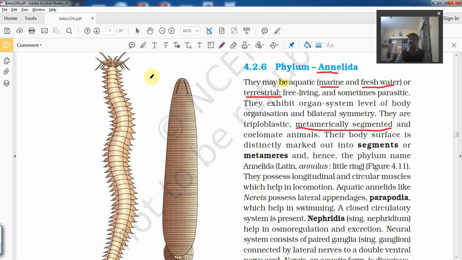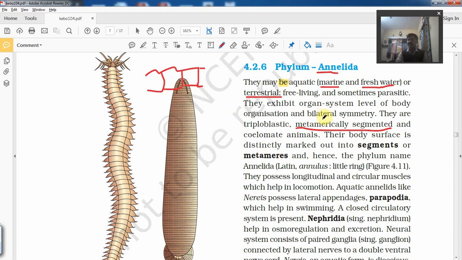Like when we talk about the earthworm, the body is truly segmented. Internal compartmentation is also there. Not only is the body externally divided, it is repeatedly divided internally also. And this body division is due to the presence of segments. Like in our body, the thorax and abdomen are divided by the diaphragm. The diaphragm acts as a segment. Similarly, their body has repeated segmentation. This repeated segmentation is called metameric segmentation, and this metamerism is due to the presence of septa. Septa divide the body into segments.